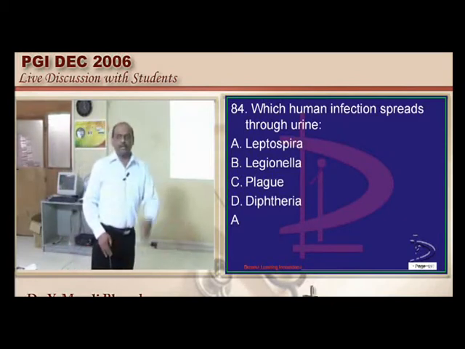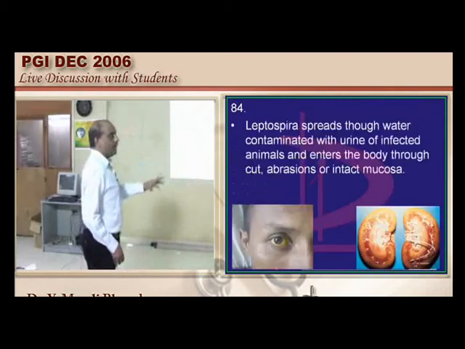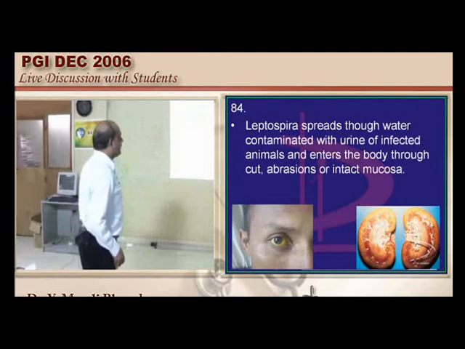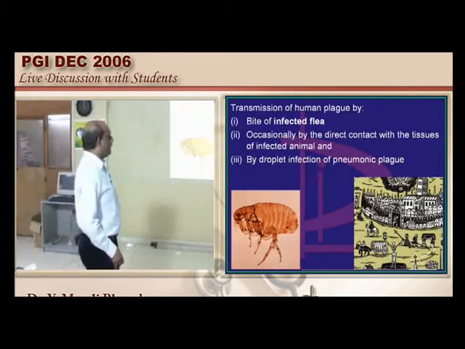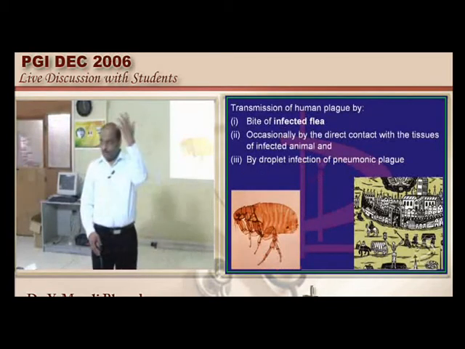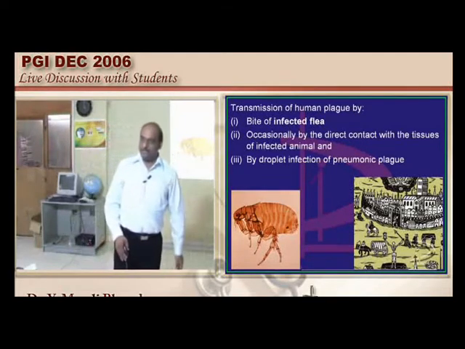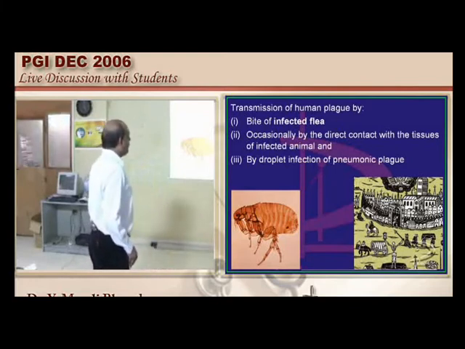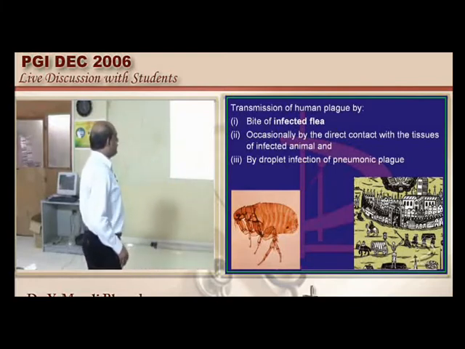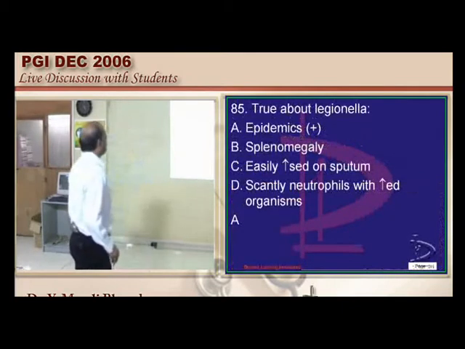How about Legionella, doctor? It is those air conditioners and water coolers that led to an epidemic of pneumonias in the west, which is called Legionella pneumophila. Then how about the human plague? In fact, one third of the European civilization was killed not by the invaders from Persia, but by the plague bacillus. The bite of the infected flea is the one which is responsible, is what needs to be remembered. Let us talk about the Legionella.